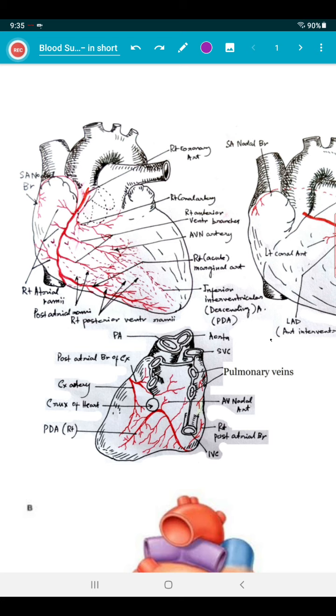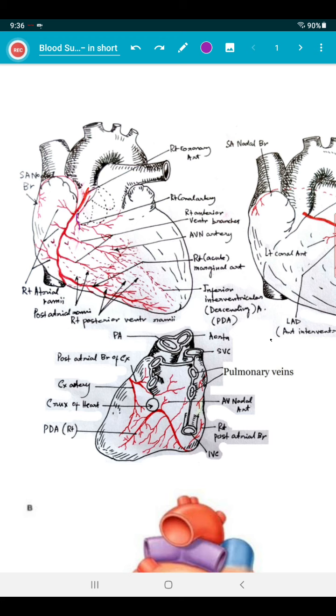Number one branch is the right conus artery. This is the right conus artery. Okay, so the right conus artery is usually the first branch of the right coronary artery, and supplies the infundibulum of the right ventricle. Sometimes it arises directly from the anterior aortic sinus.